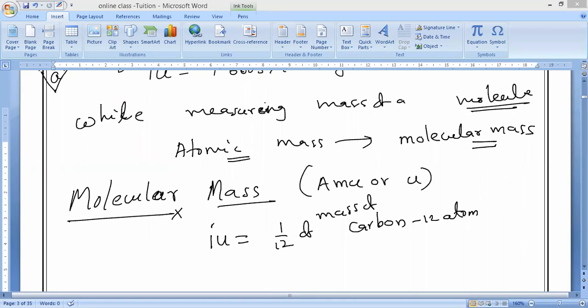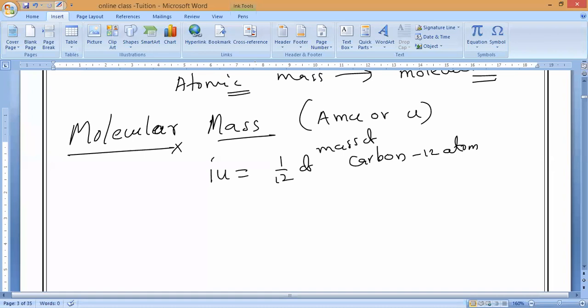So what is the molecular mass? The molecular mass of a substance is the relative mass of a molecule as compared with the mass of a carbon-12 atom. And carbon-12 atom we are taking into how many units? How many equal parts? One carbon atom, if we are taking it into how many? 12 pieces, 12 units. So this molecular mass is also the same thing.